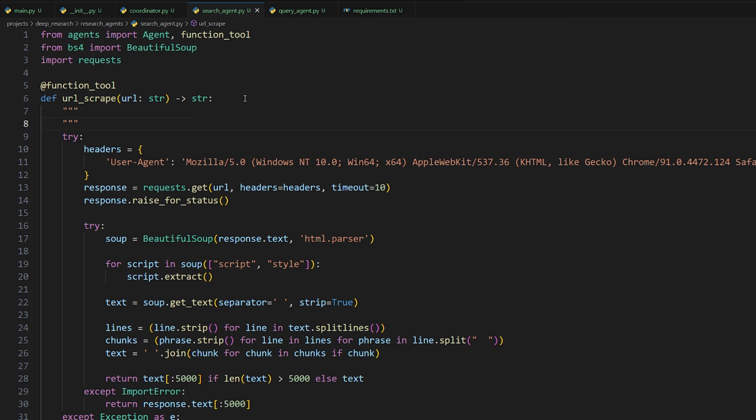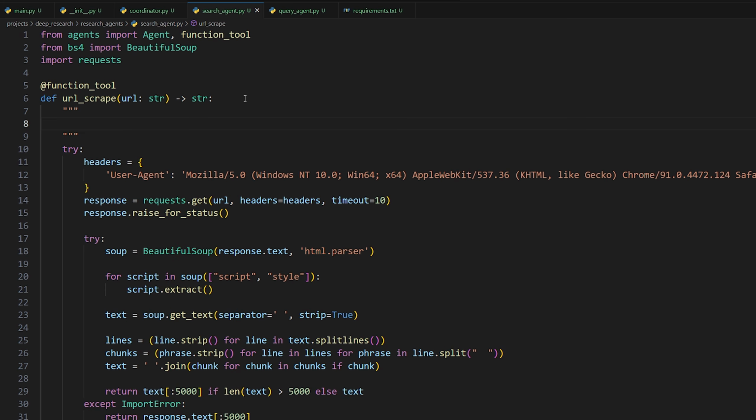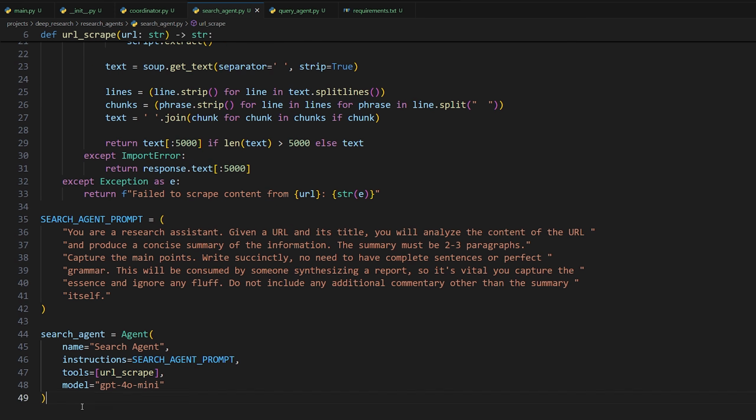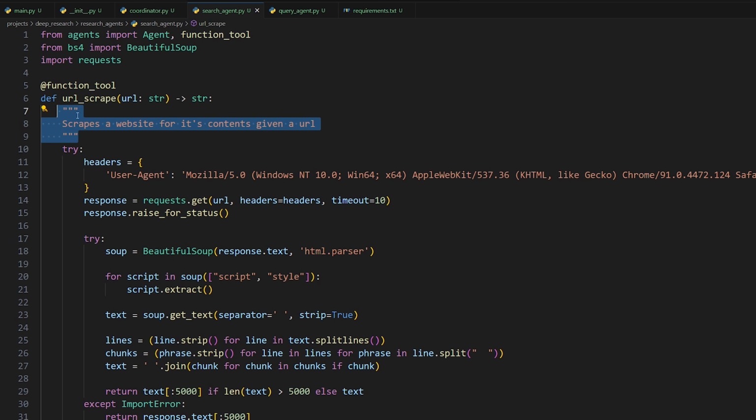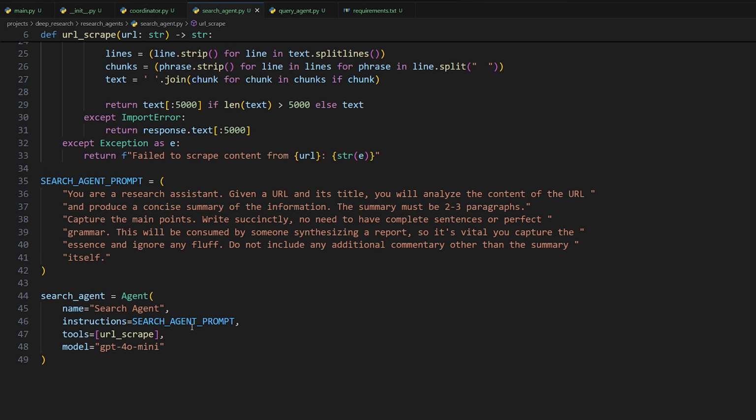Something else that you can do that I never really showed is that you can actually leave comments, like a doc string here, explaining what the function does. So: scrapes a website for its contents given a URL. What's cool is that function tool annotates this function as a tool that this agent can use, but behind the scenes, it actually lets it access the doc string as well to read the documentation for the function to help it understand what the function actually does. So that's another little cool thing that this library provides for these agents.